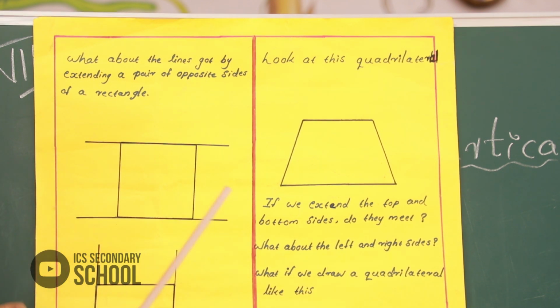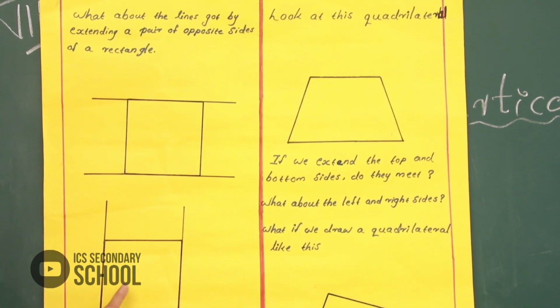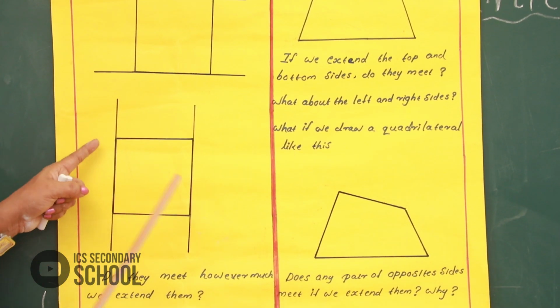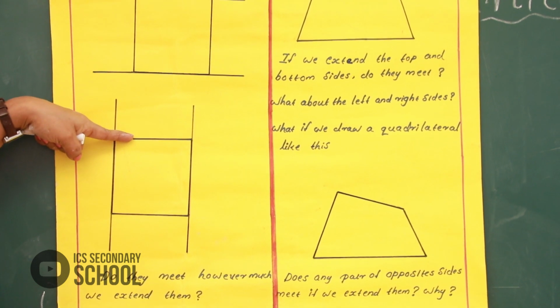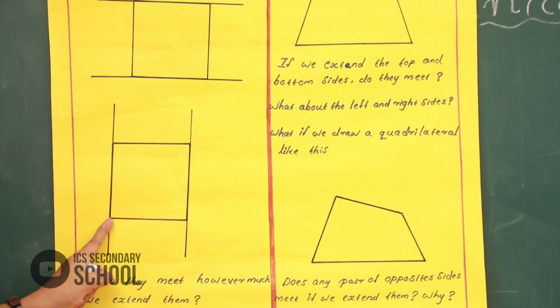Got it? Okay. Next, again another rectangle here. That's the top part. This is the bottom part.